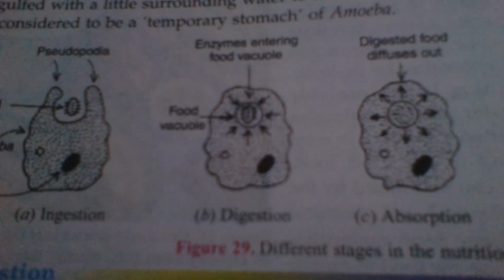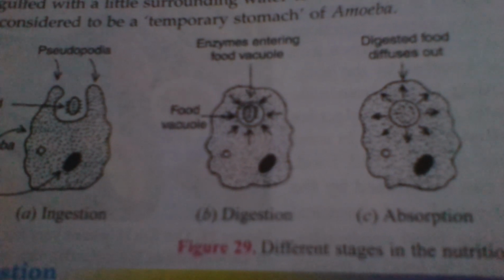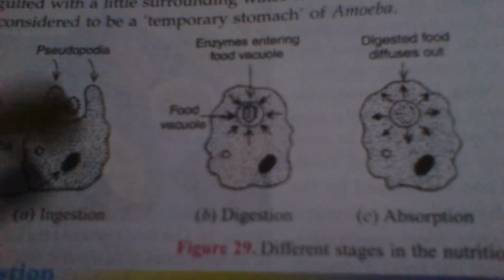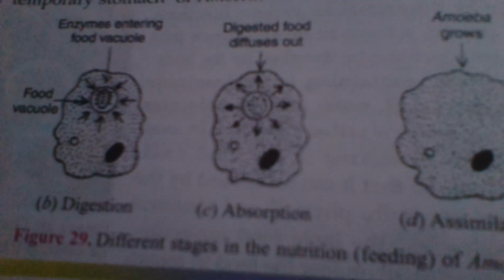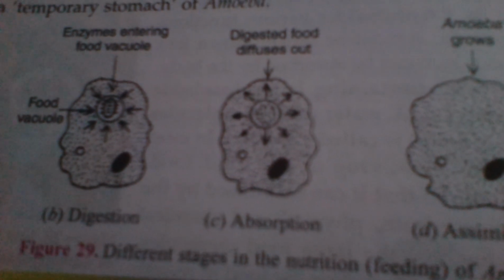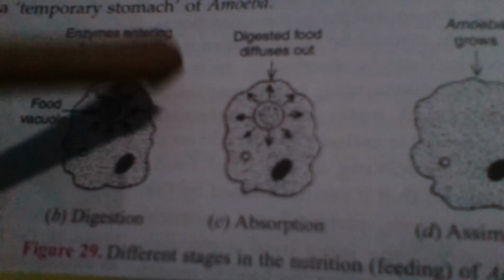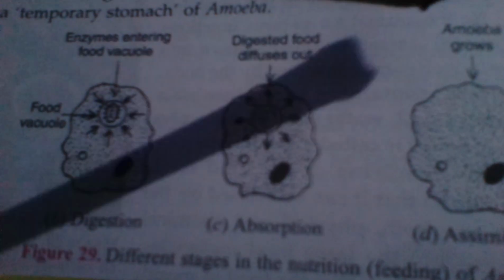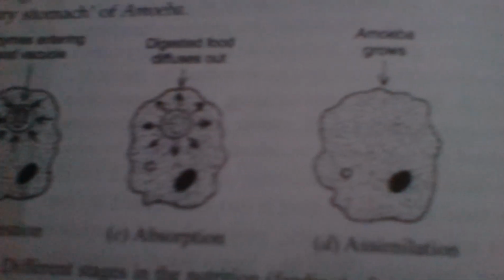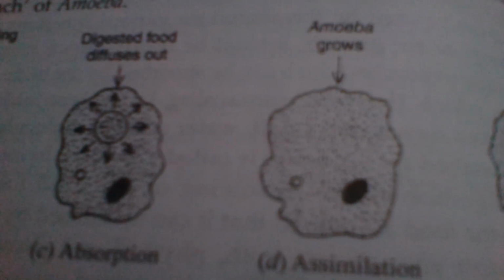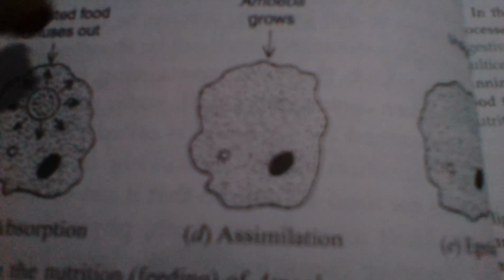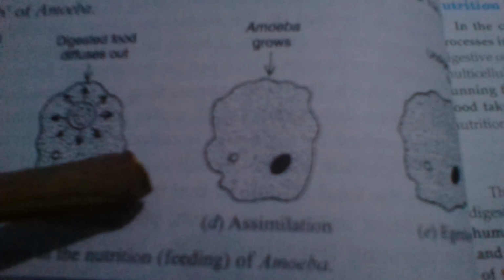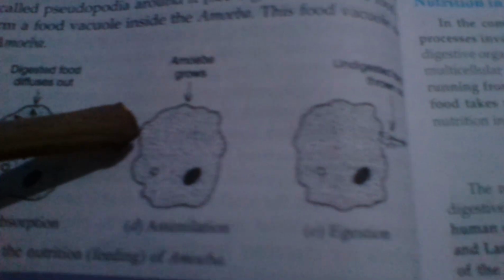food and change it into simple forms, and this simple glucose or carbohydrate is now ready to be absorbed through the cell cytoplasm, and after that these simple products are utilized for cell growth. As it is a unicellular organism, the cellular growth is due to that assimilated food. And finally,